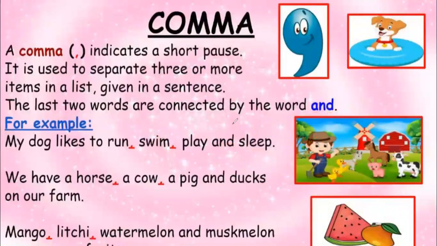How will you put comma? Let's see that. Just put a dot and do like this. Put a dot like this and do like this. Okay. Now we have a horse, a cow, a pig, and a duck on a farm. Now we have connected the last two words with the word and. Mango, lychee, watermelon, and muskmelon are my favorite fruits. Okay,